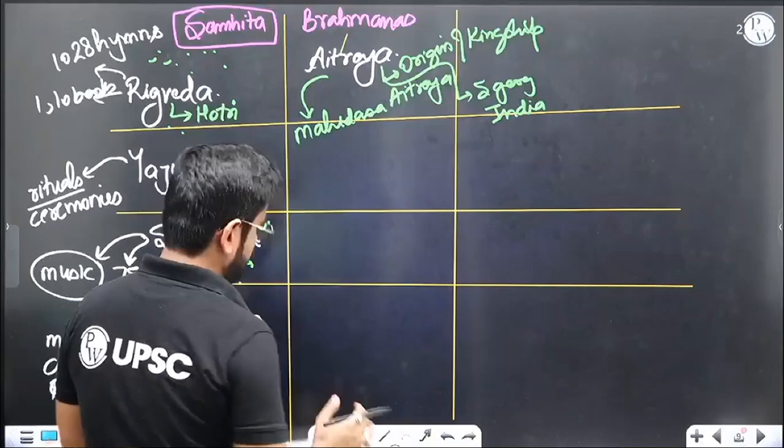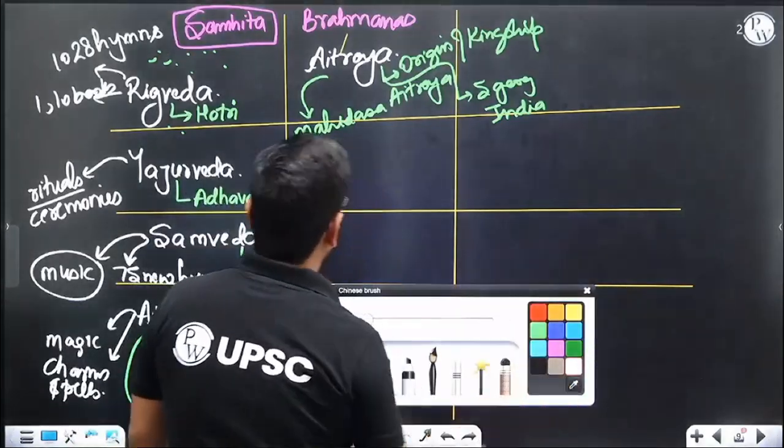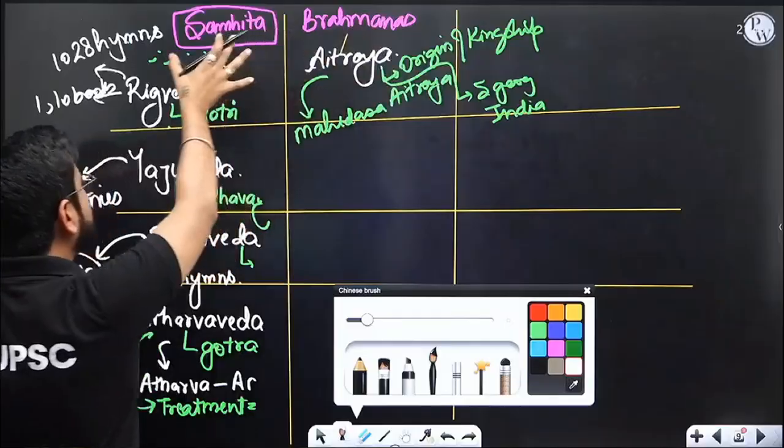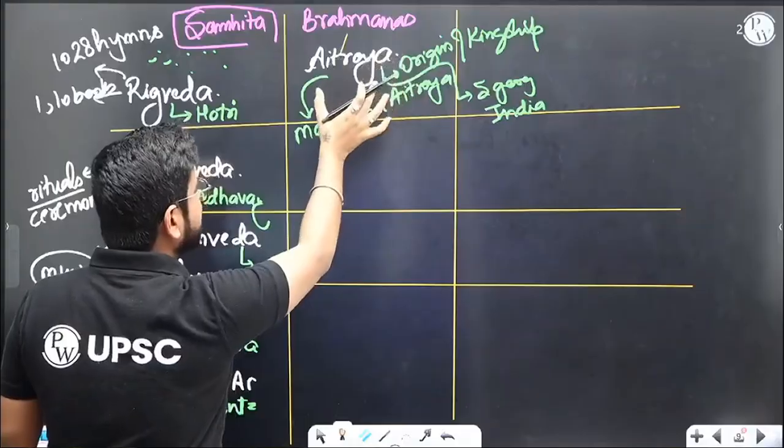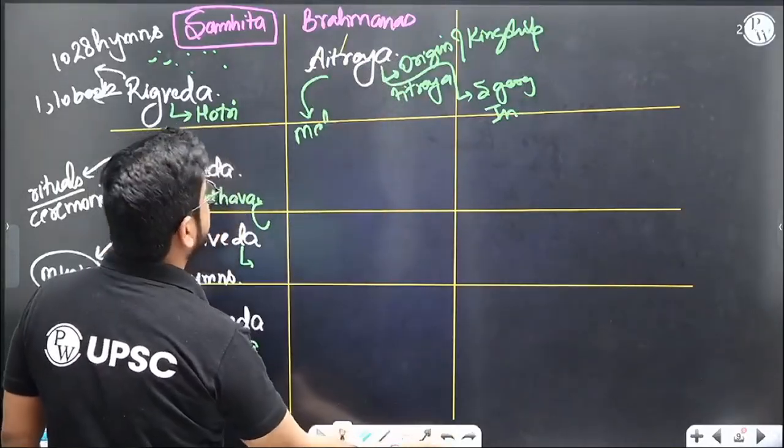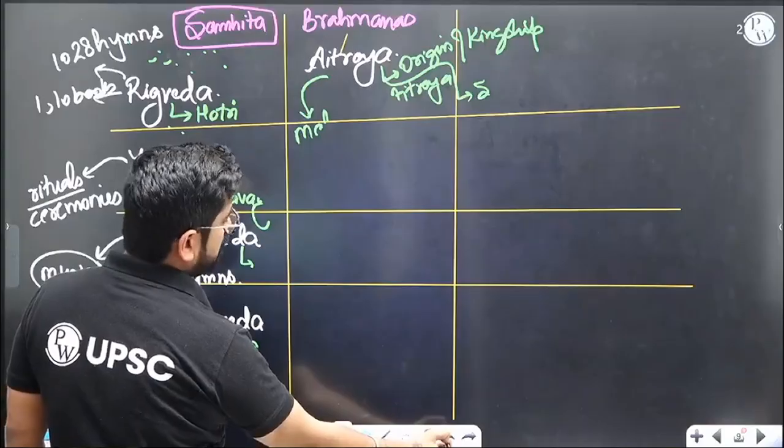Then another one which is important is Aitareya. Now you must understand this Aitareya is part of Rig Veda. Understood? The continuation of Rig Veda, or you can say addition to Rig Veda, is Aitareya. There are more Brahmanas like Kaushitaki. So Aitareya and Kaushitaki, both books are associated with Rig Veda only. That is the reason we made such a chart.